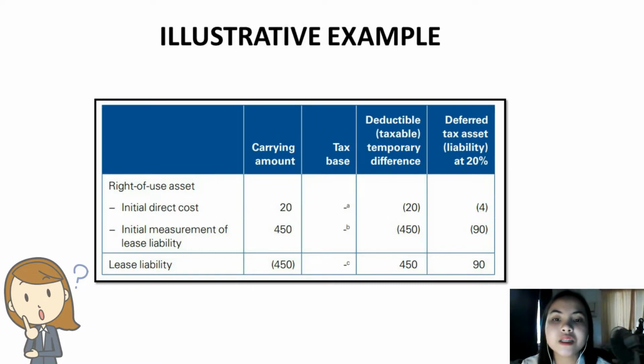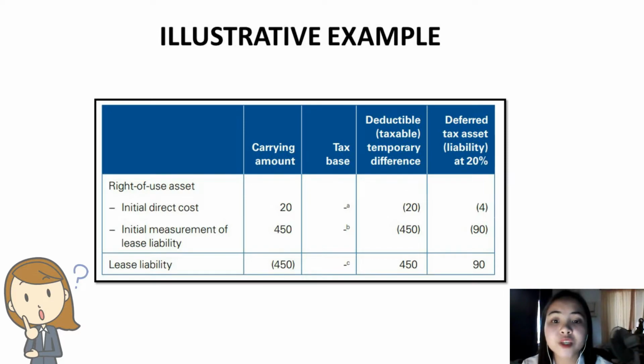So C determines the temporary differences that arise on initial recognition of the lease, and it is as follows. As we can see, the tax base of the initial direct cost is 0 because C has already used the deduction for tax purposes when it made the payment. Because this transaction affected the taxable profit on initial recognition, C recognizes a deferred tax liability for the taxable temporary differences of 20.